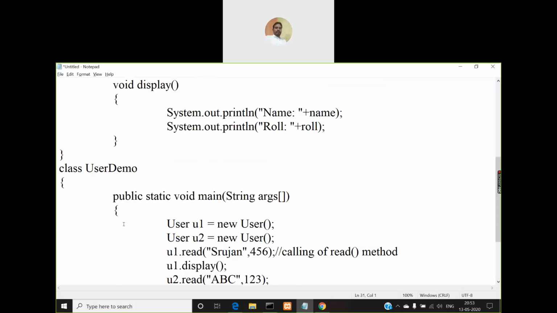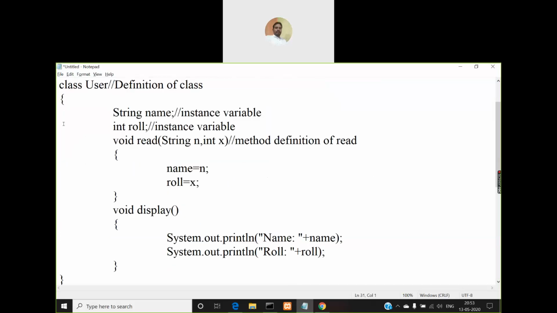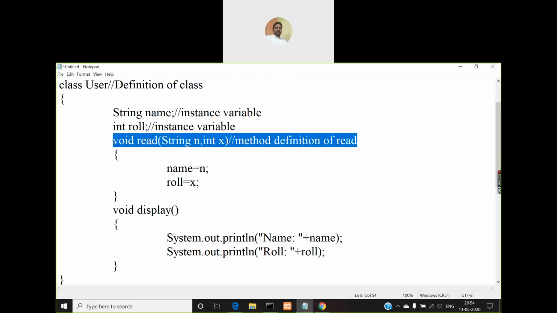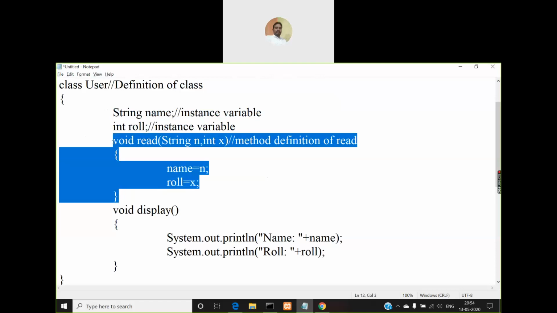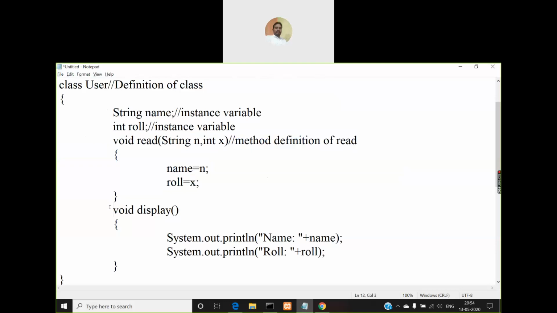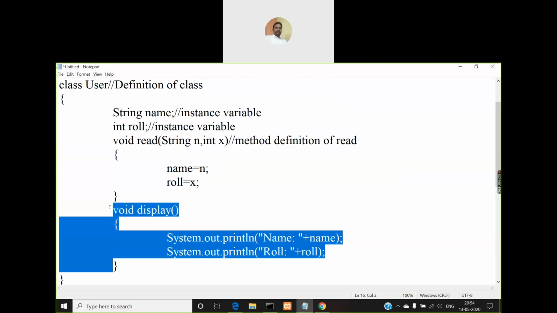Xerox copy of the class means what? So what are the members of the class? Sorry, four members are there. The first member is an instance variable, name. The second member is roll number, roll. The third member is a method, void read method with two parameters. The fourth member is also a method, void display without any parameters. Right? So totally you have four members in this class.